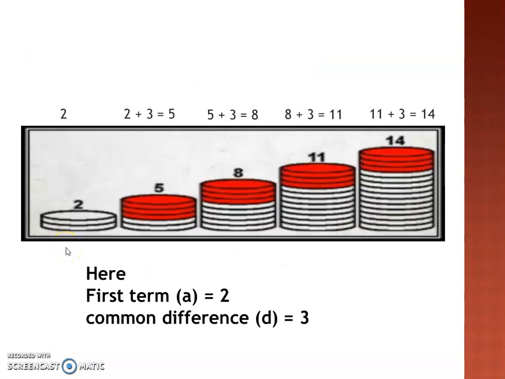Here is a visual representation of an AP. Here 2 is fixed, 2 is the first term. Now 5 is obtained by adding 3 to 2. So 2 plus 3 is equal to 5. 5 is the second term.